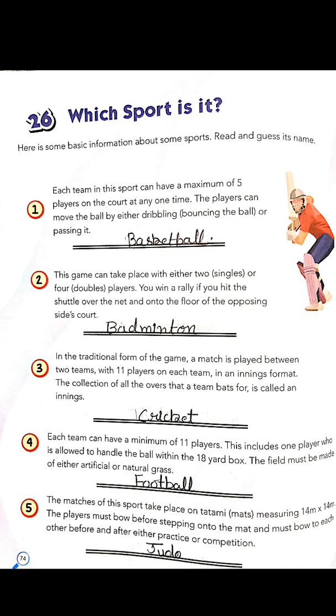So here the first one is basketball. Basketball is a kind of team sport. There can be maximum 5 players on the court at one time. Second is badminton. It takes place with either 2 or 4 players. Third is cricket. Cricket is a traditional form of game. It is played between 2 teams with 11 players on each team. Fourth one is football. It is also played with 11 players.